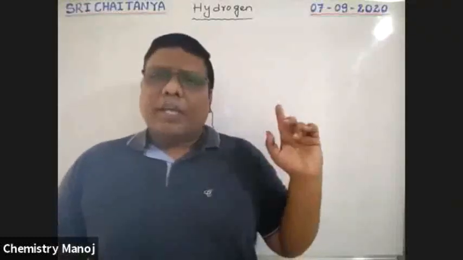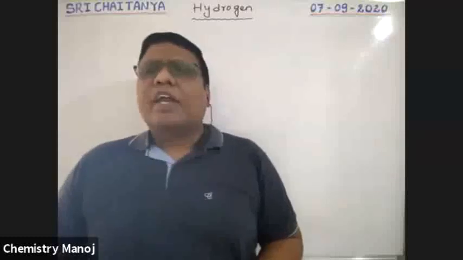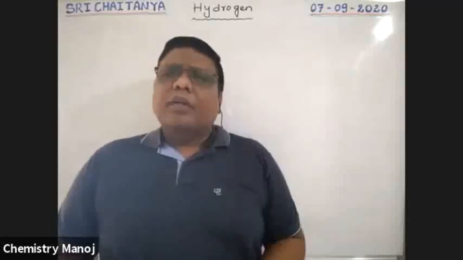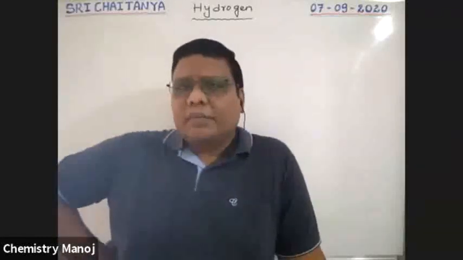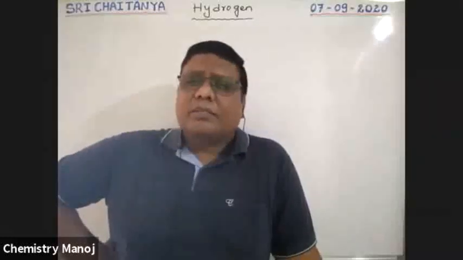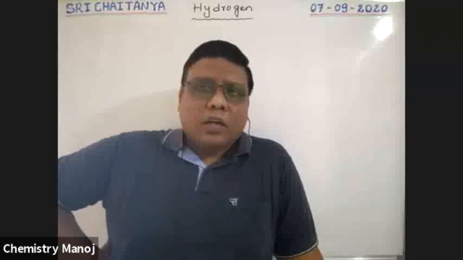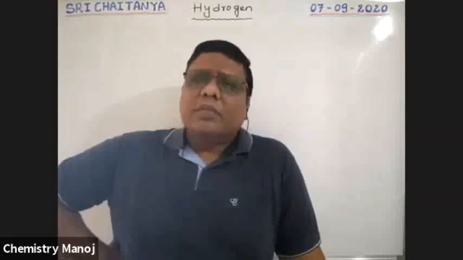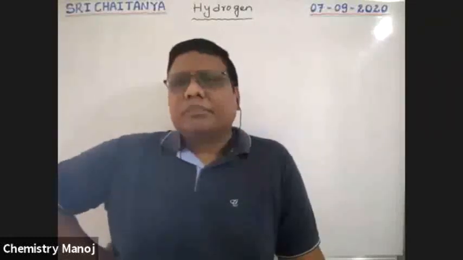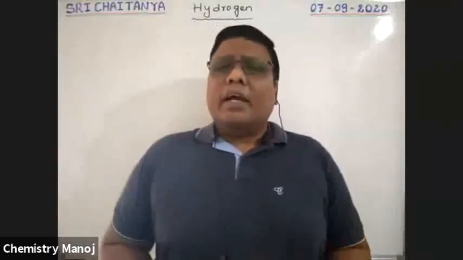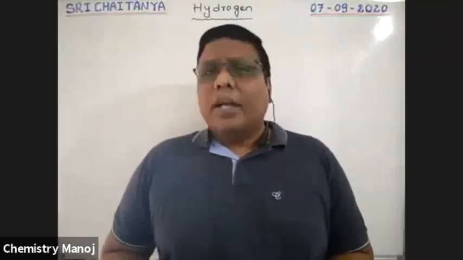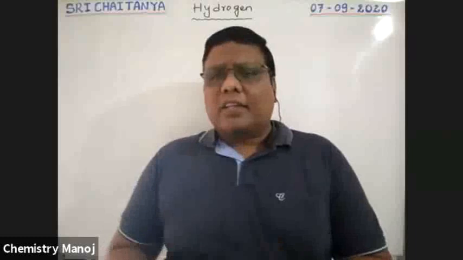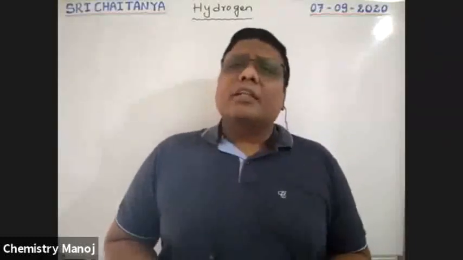So now our topic is hydrogen. Sir, what is hydrogen? Where is it available? See boys, listen carefully. This hydrogen is mainly available in our universe. In the entire universe, not on the planet Earth, the most abundant element is hydrogen. The most abundant element in the entire universe is hydrogen. In the earth crust, hydrogen is the 9th most abundant element.